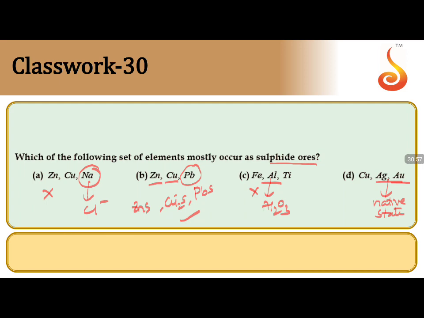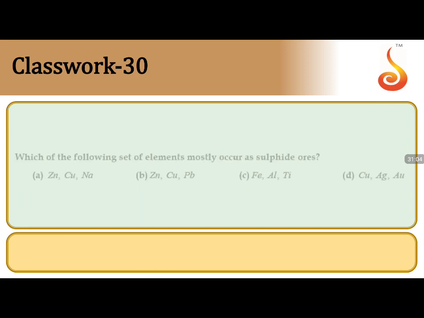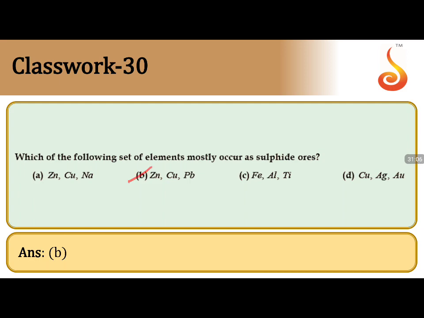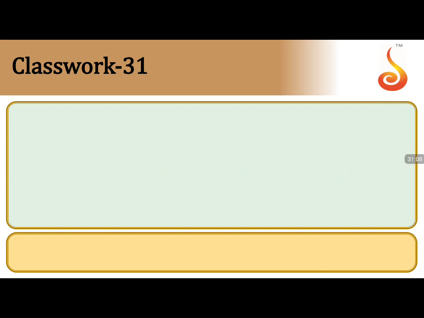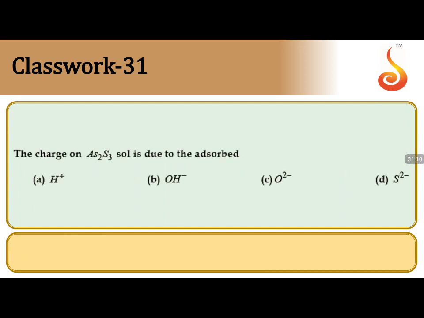So the only possibility available in the four options to me is option B, where you can have the sulfide ores possible. Let us see the answer. Yes, option B. Superb. So we have done metallurgy. Moving to surface chemistry now.